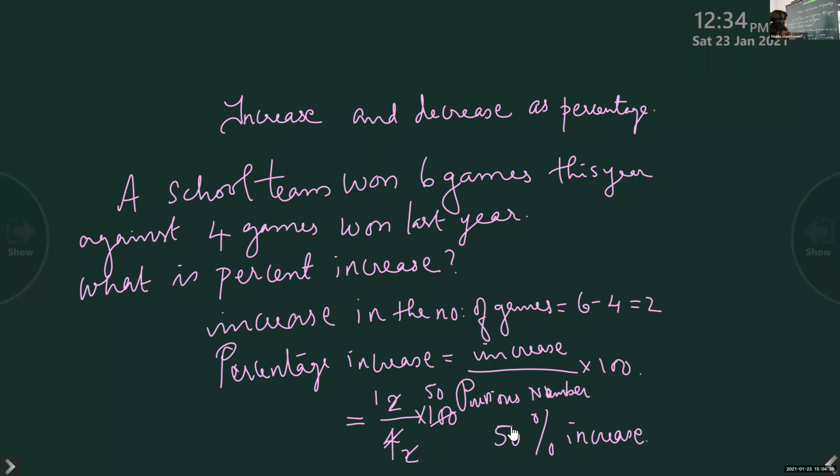I just cancelled and wrote 1 there. Is it clear now? Yes, ma'am. 6 minus 4, 2 by 4. 2 is the increase divided by the previous number of games, which is 4, into 100. Increase percent.